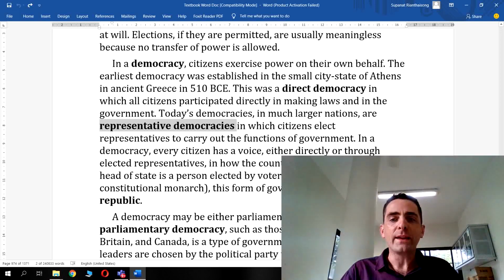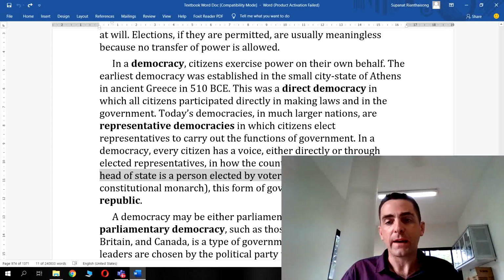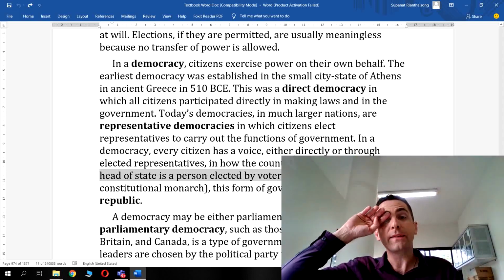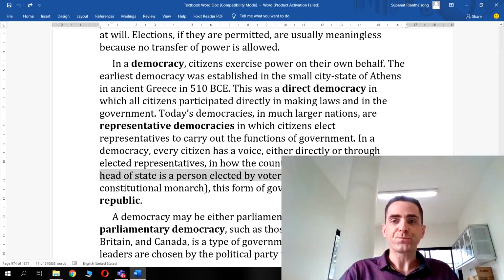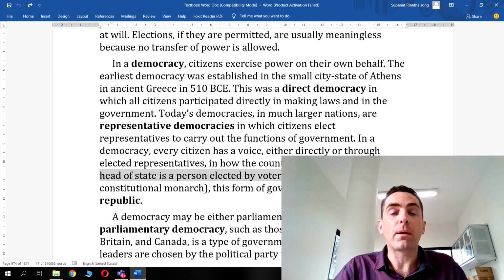Okay, and when the head of state is a person elected by voters, this form of government is called a republic. So when the highest position of political power in the land is a person who's voted in, you live in a republic.